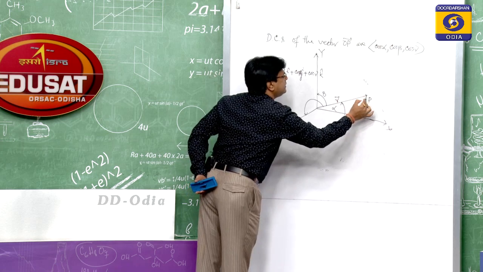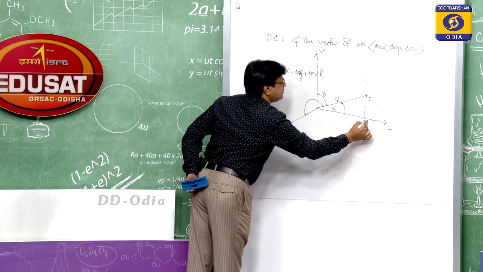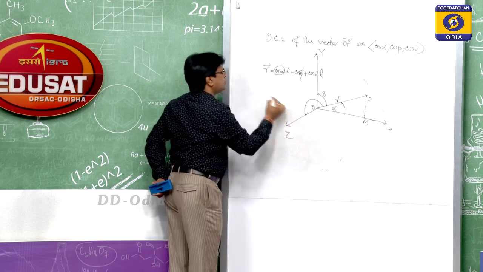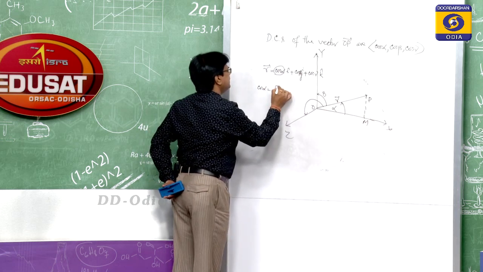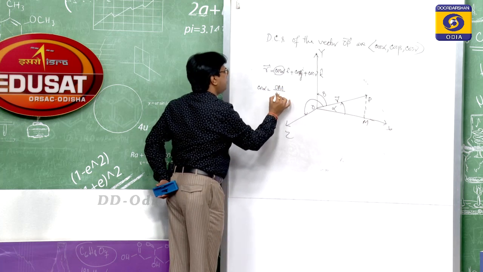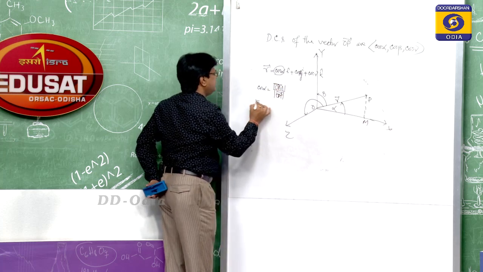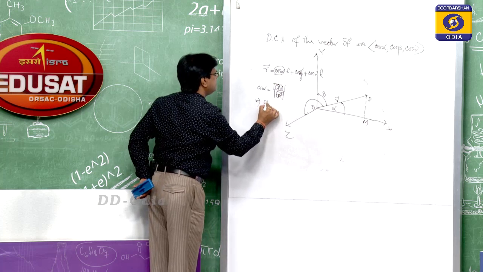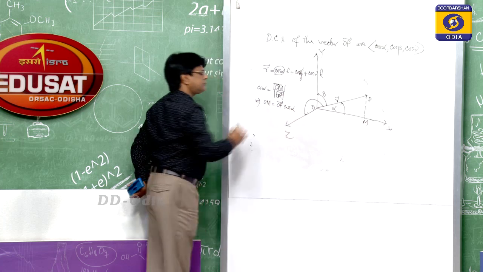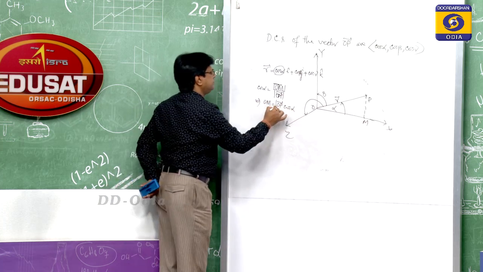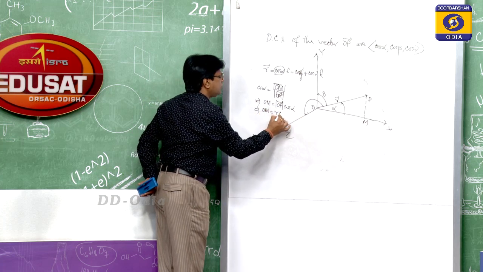Suppose we draw a perpendicular on the x axis. So, this is OPM. Cos alpha is nothing but OM by OP, or OM is OP cos alpha. OP means R, so OM is equal to R cos alpha.